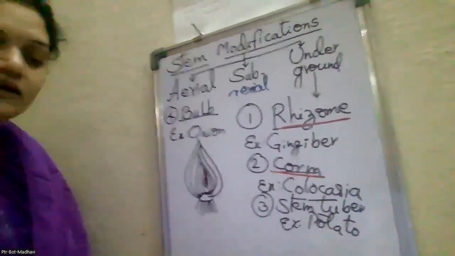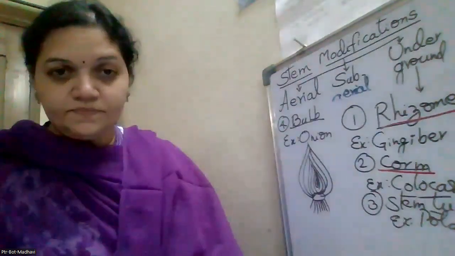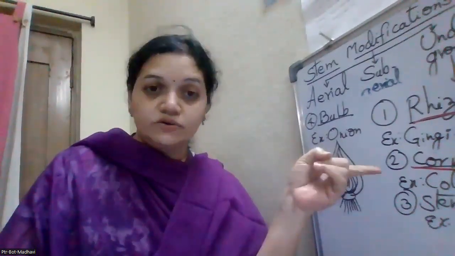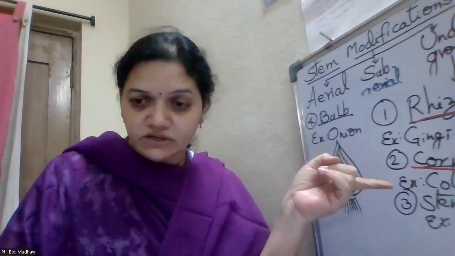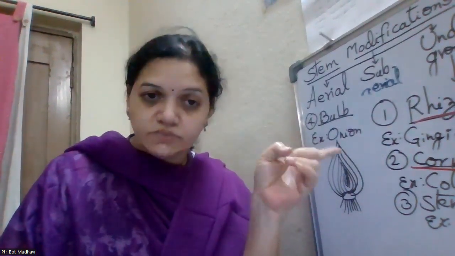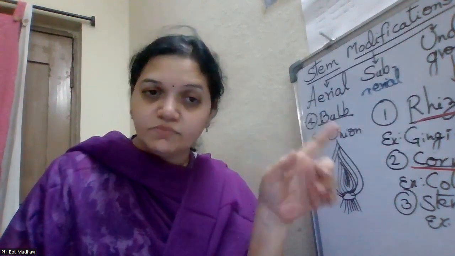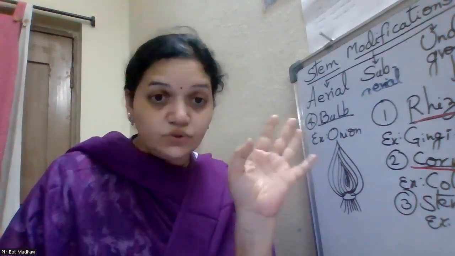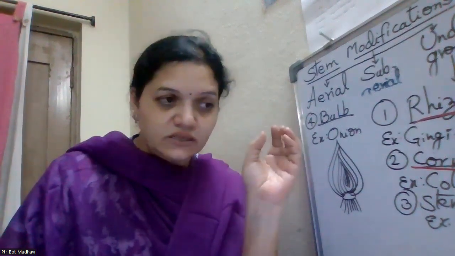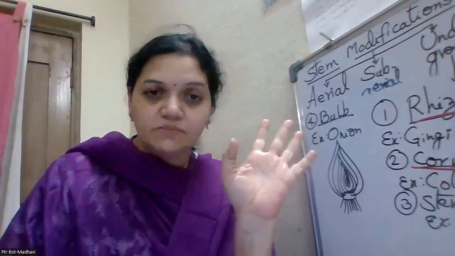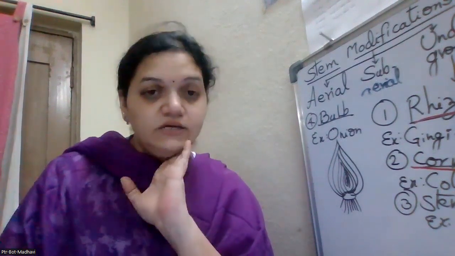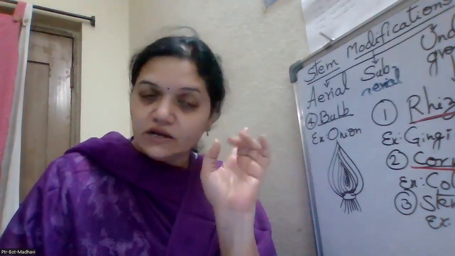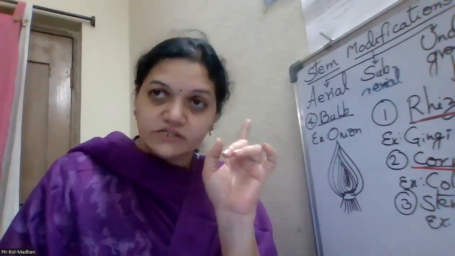So this is the way. In some materials, they have not given the description of the underground stem modifications, but we have to give the description because this is the most important one. We cannot skip it by giving only the side heading, example, and diagram. We need to represent that with one sentence. That mandatory explanation is needed. So all these 12 we have to remember and write along with the 12 examples.